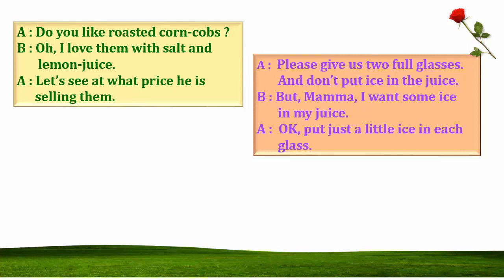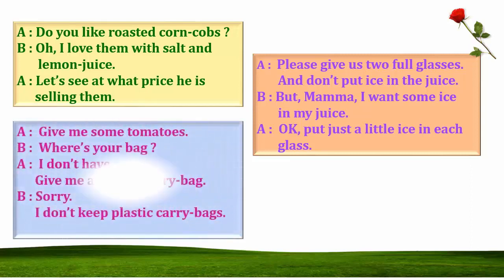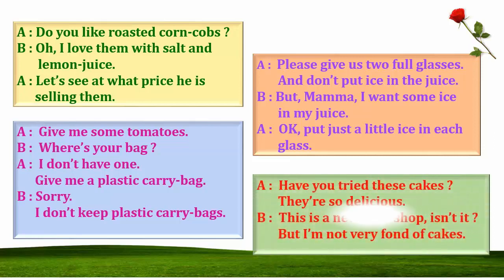Okay, put just a little ice in each glass. Give me some tomatoes. Where's your bag? I don't have one. Give me a plastic carry bag. Sorry, I don't keep plastic carry bags. And the last conversation is: Have you tried these cakes? They are so delicious. Oh, this is a new cake shop, isn't it? But I am not very fond of cakes.